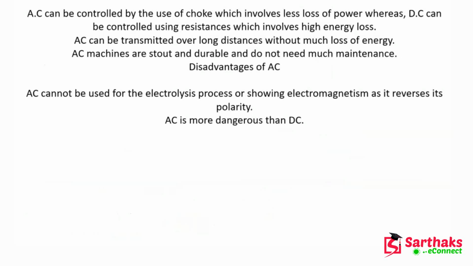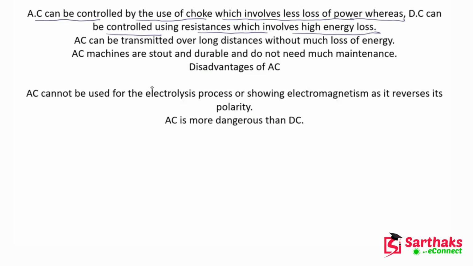Okay guys, so here we are. Let's try to understand what is written here. AC can be controlled by the use of a choke, which involves less loss of power, whereas DC can be controlled using resistance, which involves high energy losses.